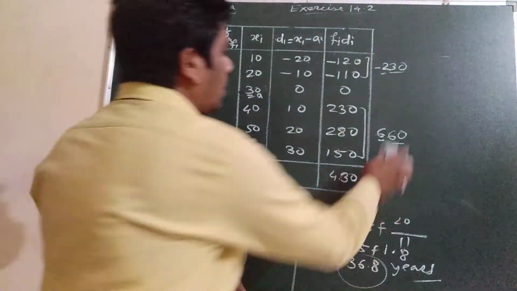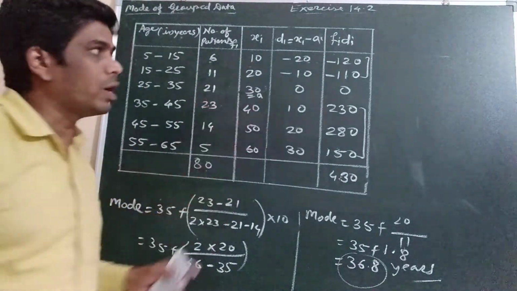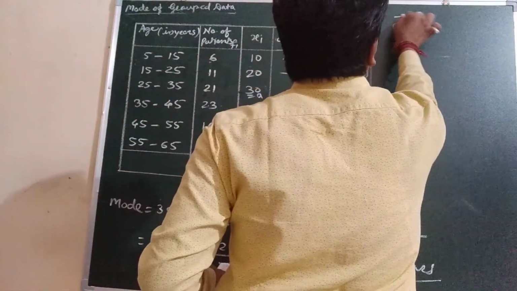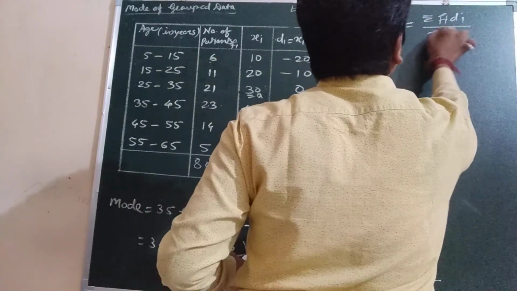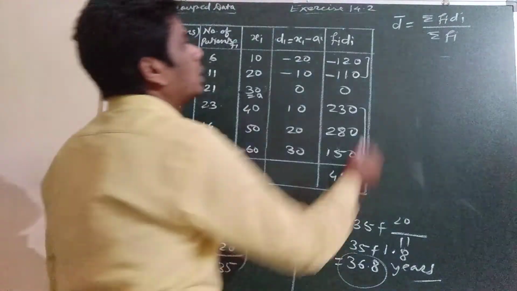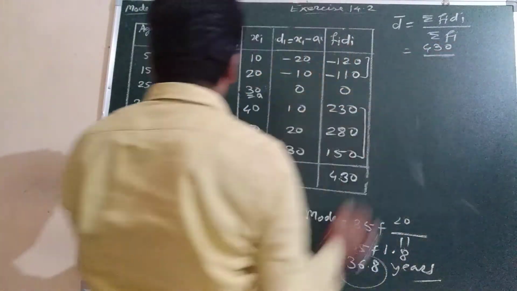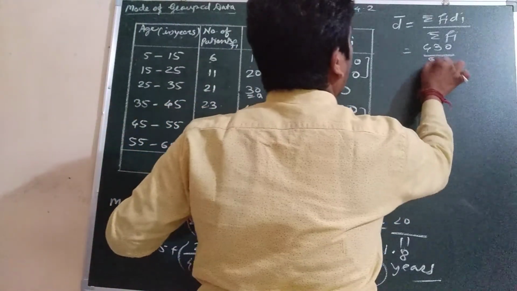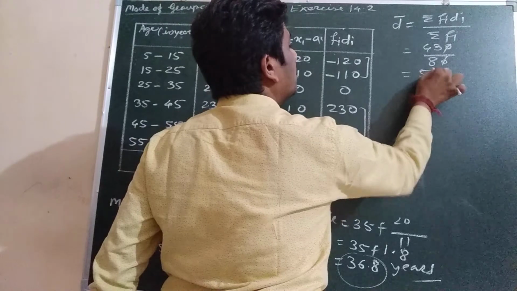Now we will find the d bar. We got the deviation, so obviously we will get d bar. d bar equals summation of fi into di upon summation of fi. This is the formula for finding d bar. So d bar we will get by dividing 430 by the summation of fi, means 80. So the 0s will be cancelled. 8 5s are 40.